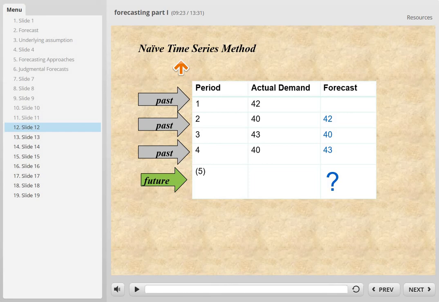97 minus 95 equals 2. Okay, so for sample 3, the maximum demand is 97 for period 5, and the minimum is 92, for period 4. So based on that, the range is 97 minus 92 equals 5. Okay, that is the range. Now, we use the naive method.